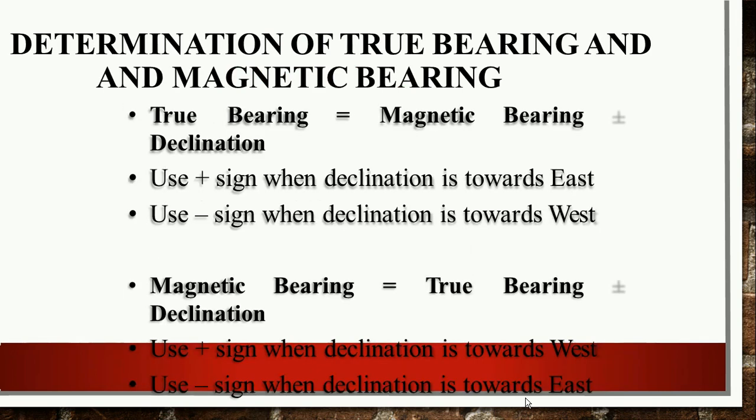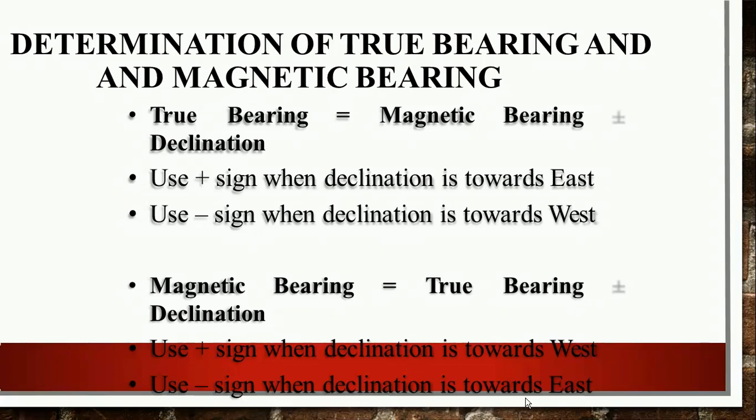So according to this, you have to apply the formula for calculating the true bearing or magnetic bearing, right. For the determination of true bearing and magnetic bearing, there is a formula. True bearing is equal to magnetic bearing plus or minus declination. You have to use the plus sign when declination is towards east, and you have to use the negative sign when declination is towards west, right. Similarly, magnetic bearing is equal to true bearing plus or minus declination. Use the positive sign when declination is towards west. Use the negative sign when declination is towards east, right?